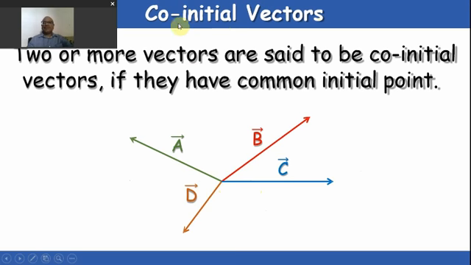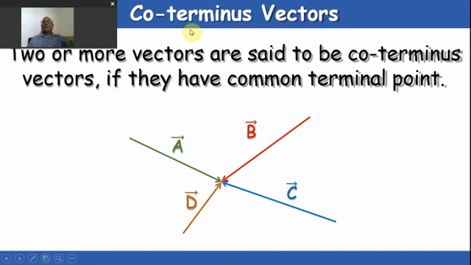Co-initial vectors. You can understand from the word co-initial, those vectors which are said to start from the same point. Two or more vectors are said to be co-initial if they have a common initial point, a common starting point. Like here, all four vectors A, B, C, D are starting from the same point.